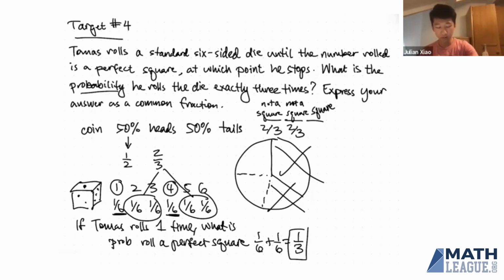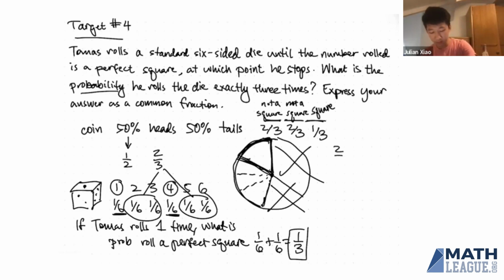So now the probability of him not getting a perfect square 2 times in a row will be represented by this area. And now finally, the probability that he does get a perfect square on his 3rd roll is going to be 1/3. And so we can imagine taking the remainder of this pie and dividing that into thirds, and we're going to take 1/3 of that pie. So this proportion of the pie, this fraction of the pie, is the probability that we get this exact sequence of 3 rolls.